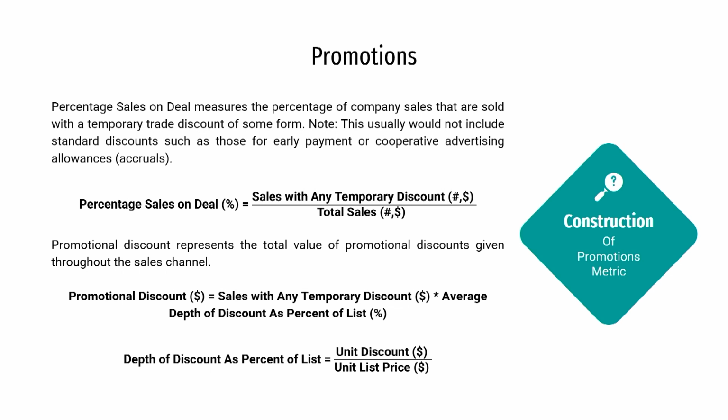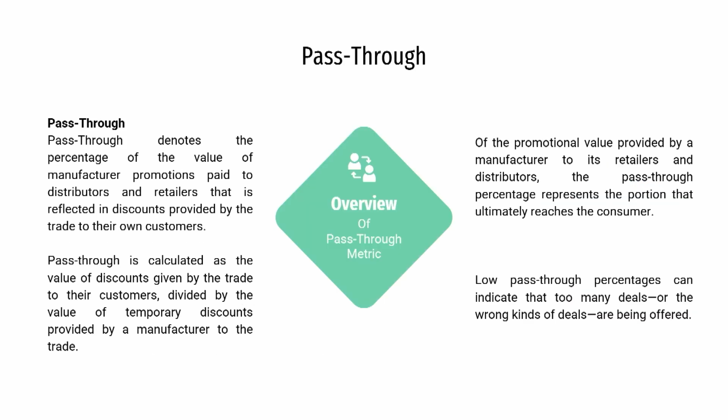Let us say ultimately the average discount across the channels is, for a product whose list price is 100 rupees, that the customer is paying 80 rupees. So, in that case the depth of discount as percent of list price will be 20%. So, this is all about the construction of the metric percentage sales on deal or the promotional discount or the depth of discount as a percentage of list price. Now, let us try to delve into another metric which is very much related to promotional discount, called the pass-through metric.